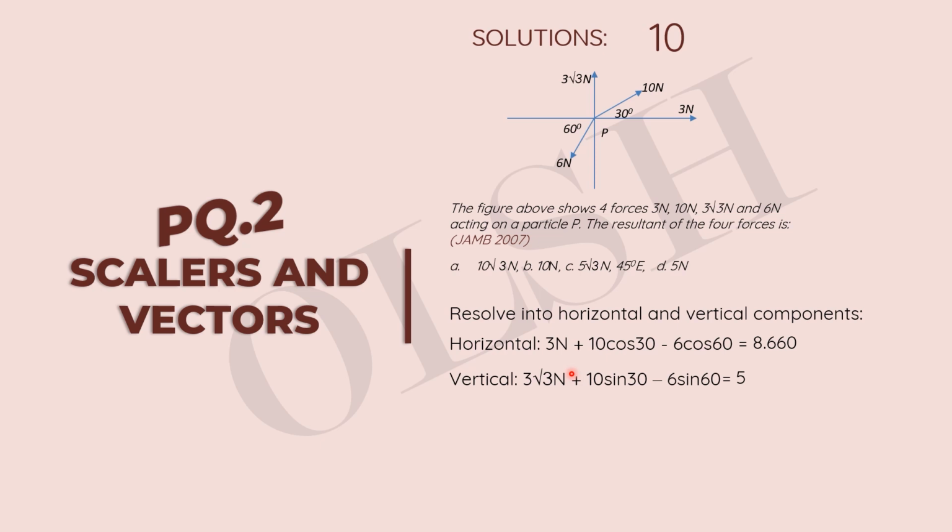Then we move on to find the resultant with triangles. We have 5 newtons as the vertical component and 8.6 as the horizontal component. If we solve with the Pythagoras theorem, we have 5 squared plus 8.660 squared, which is 99.99. Find the square root of both sides. This is straightforward; we've done it over and over again. We're going to have 9.99, which is approximately 10. So we can see our answer is B, 10 newtons.